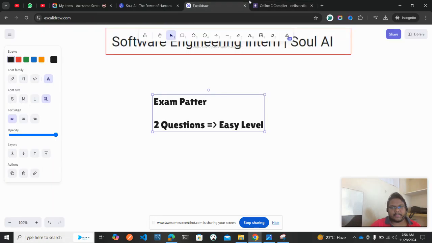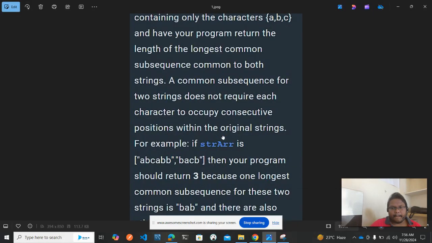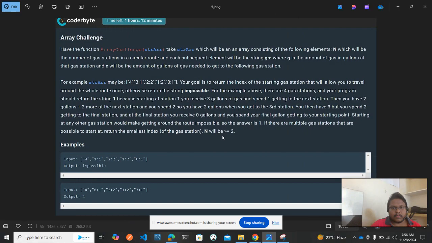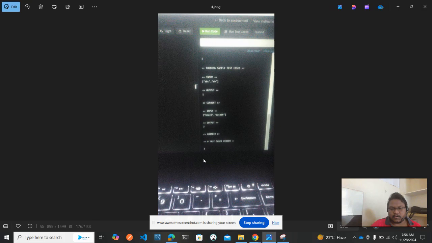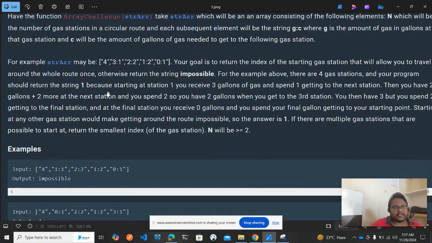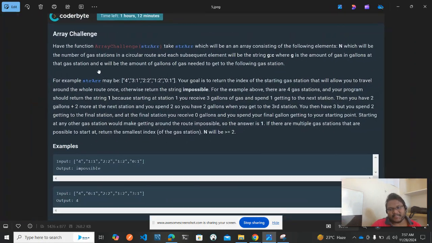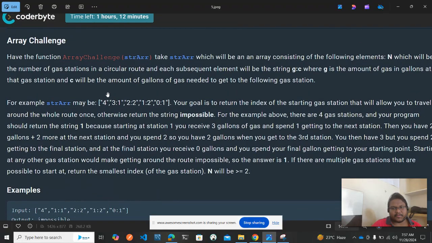Okay, the first question is completed. Let us see the second question. So this is how it will be showing, output correct and then output correct. Okay, so the next question is also an array challenge, but it's a different thing. It's based on some real-time problem.